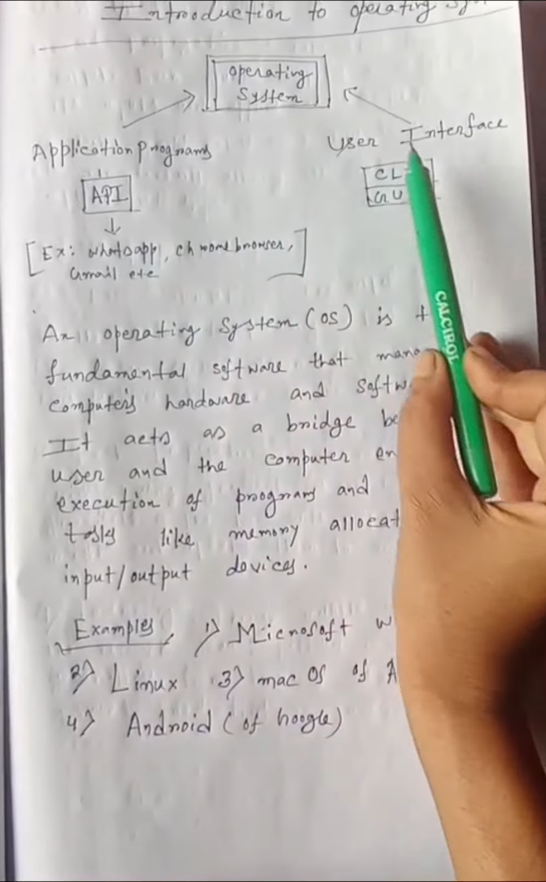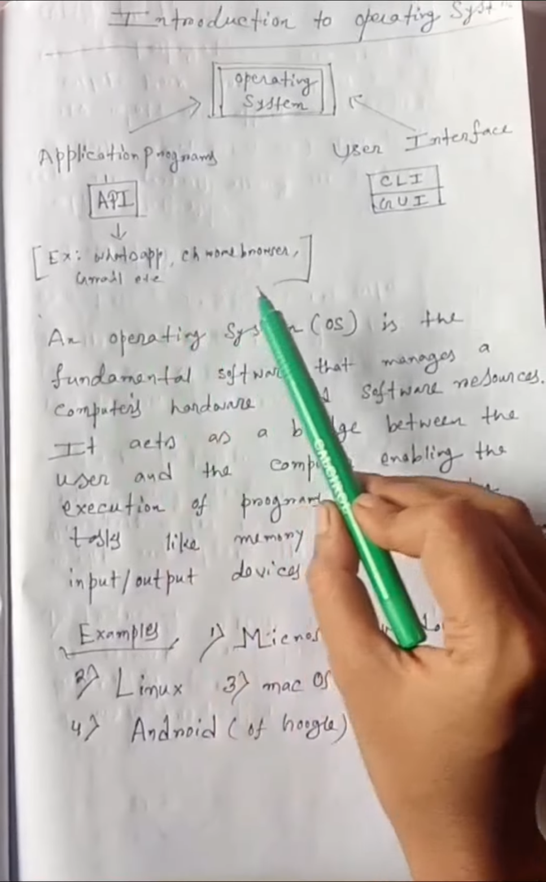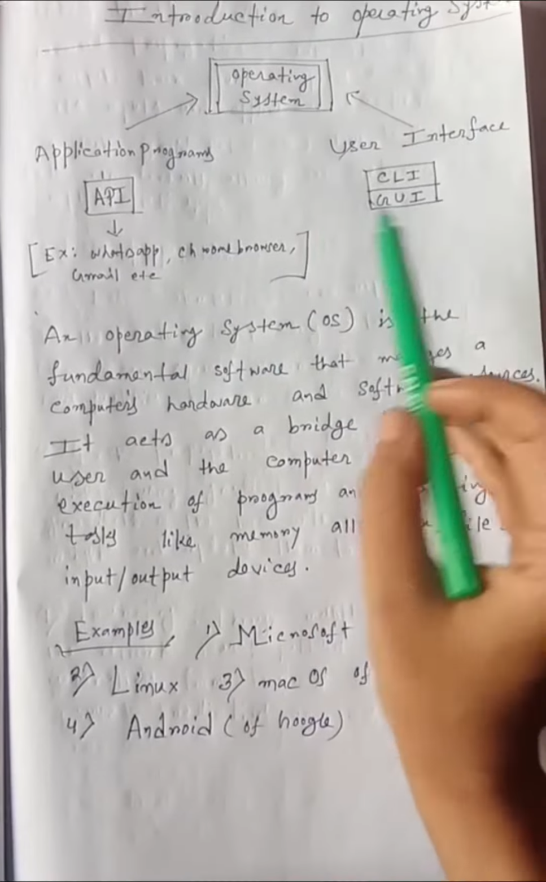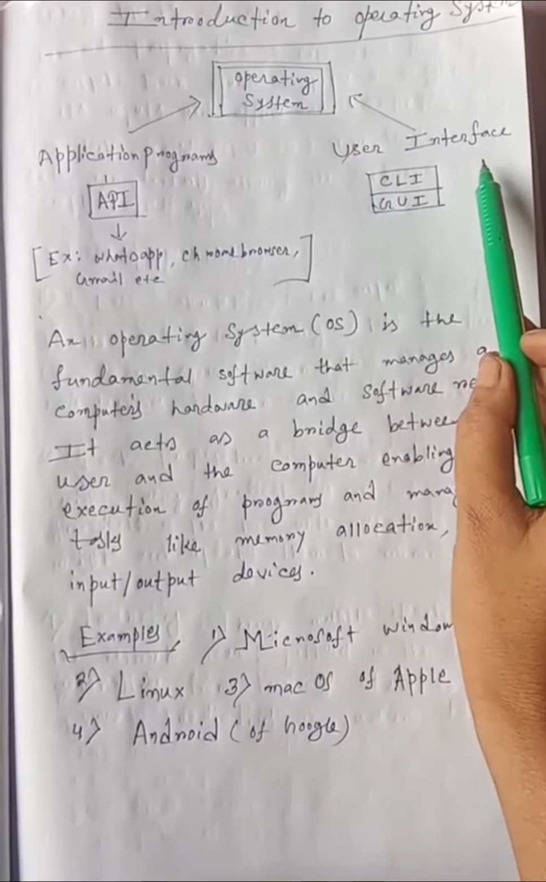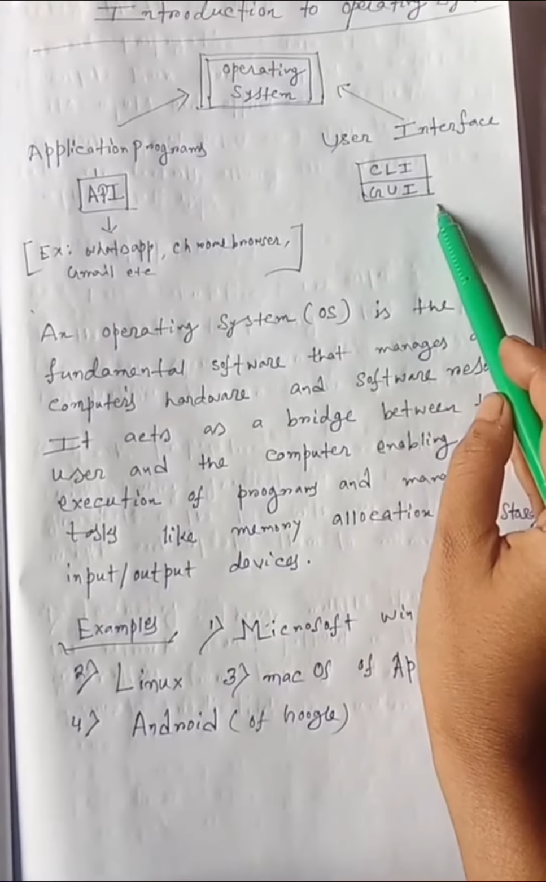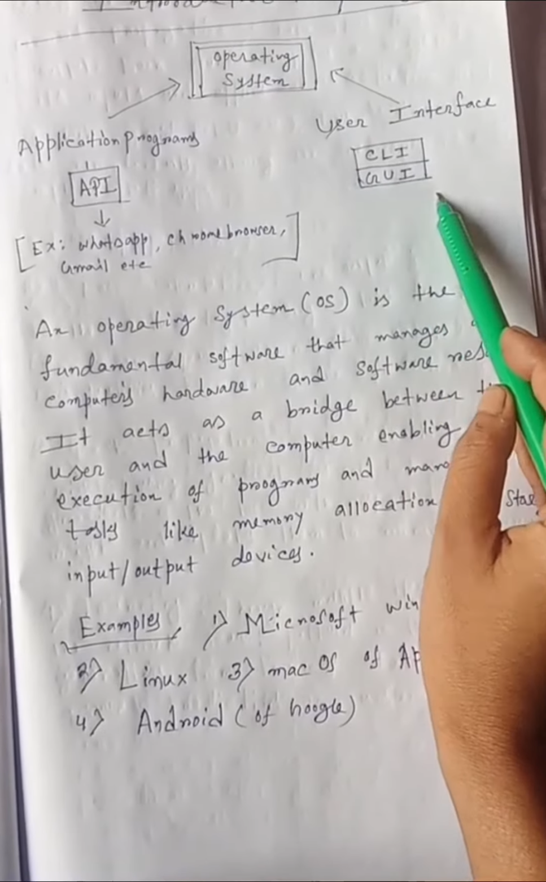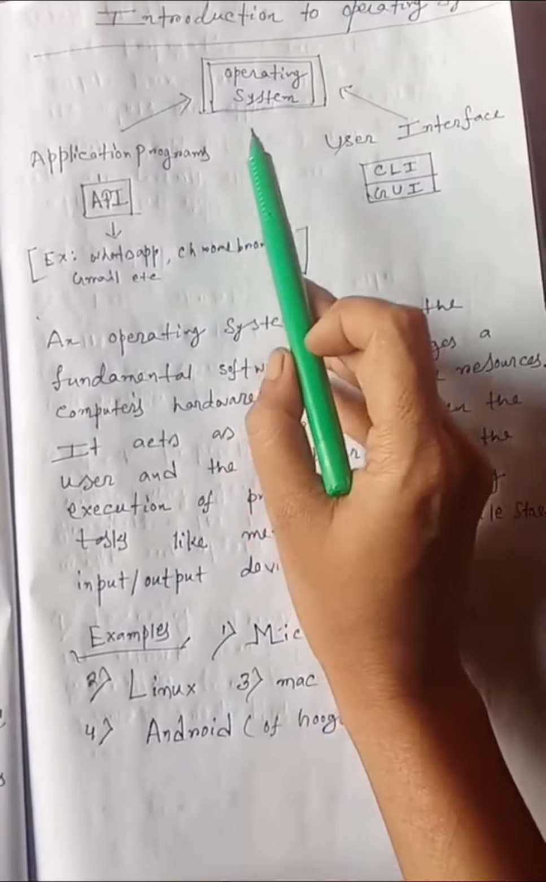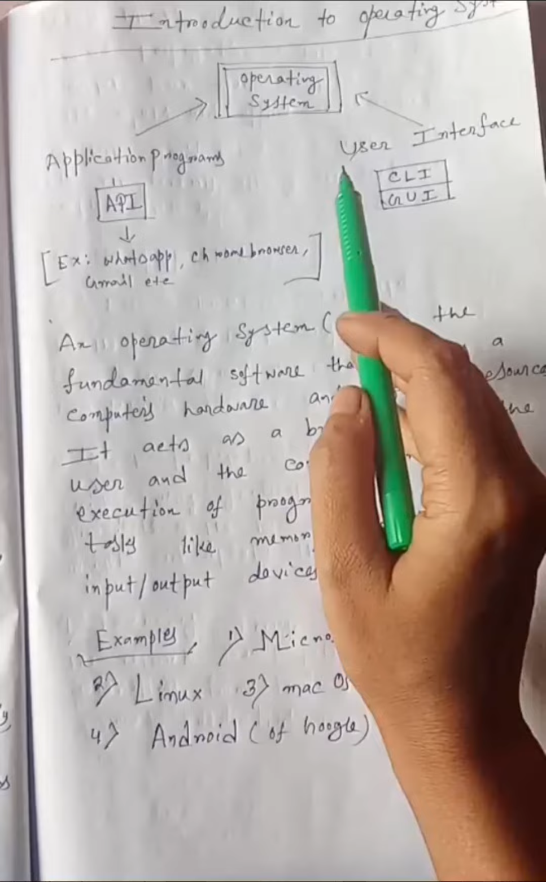When we are working on any computer, desktop or laptop, we have two components. One is user interface, such as command line interface or graphical user interface. Graphical user interface means the screen or monitor of the computer after turning it on.